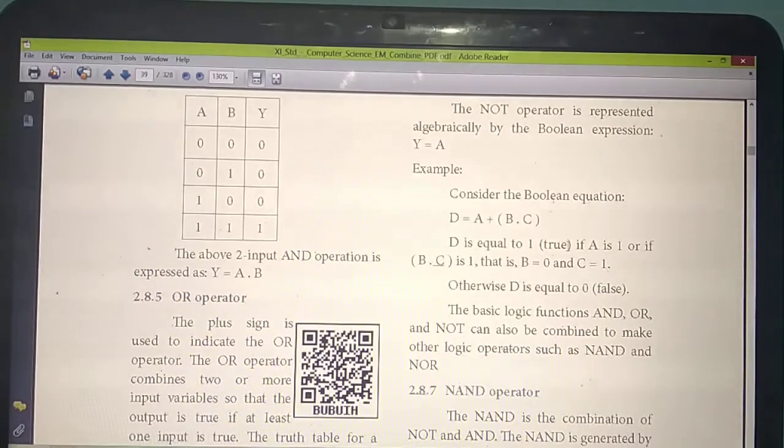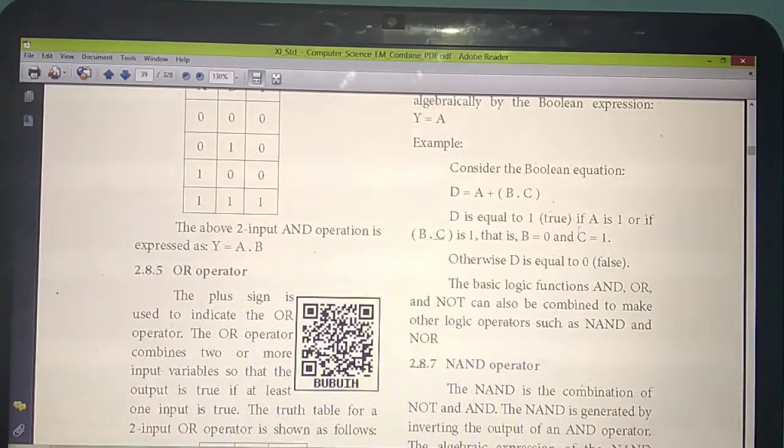They have given one theorem. So if the value D equal to 1, what are the possibilities? When will D get the value 1? Just think.